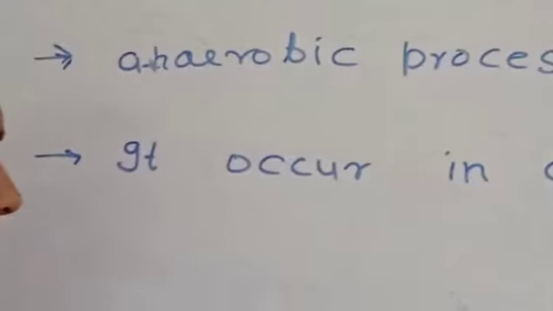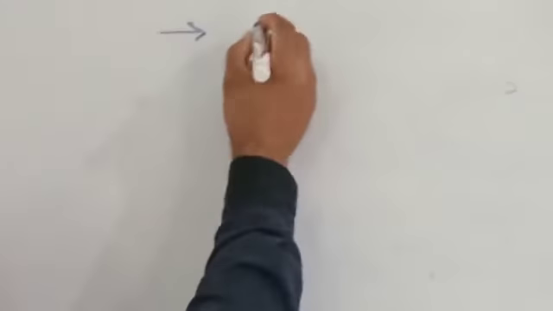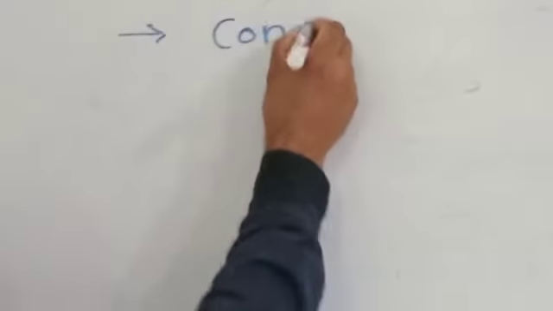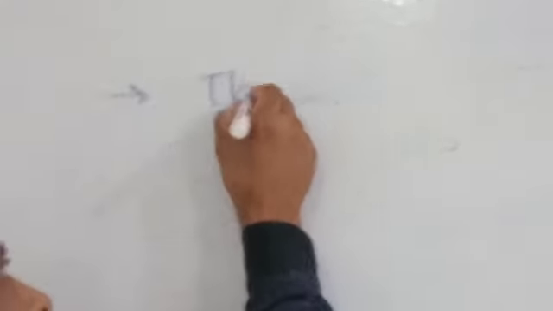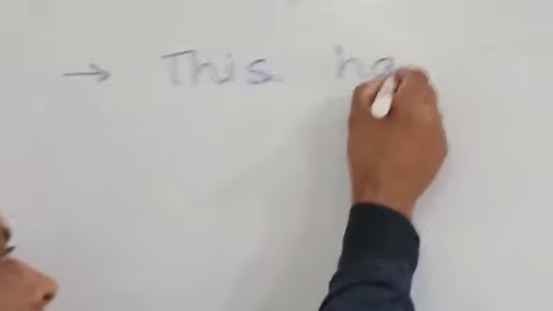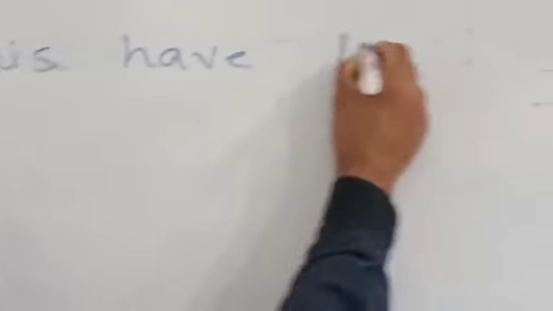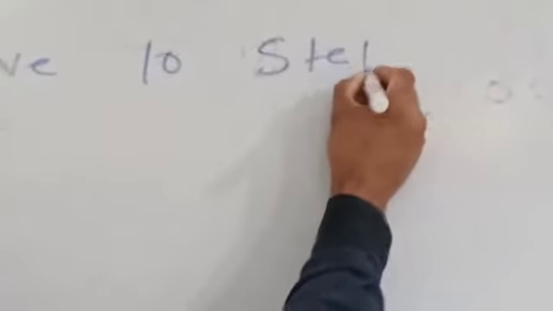Now, glycolysis has 10 steps. This is the conversion of glucose, and it has 10 steps.